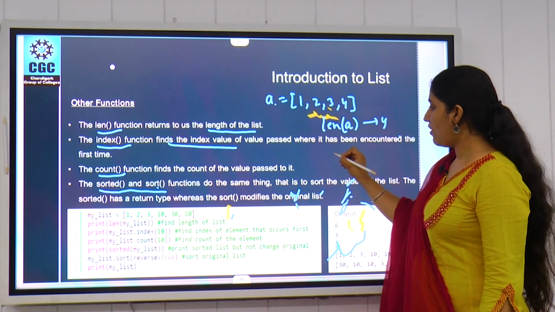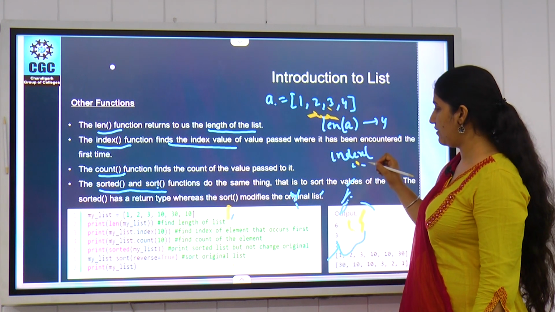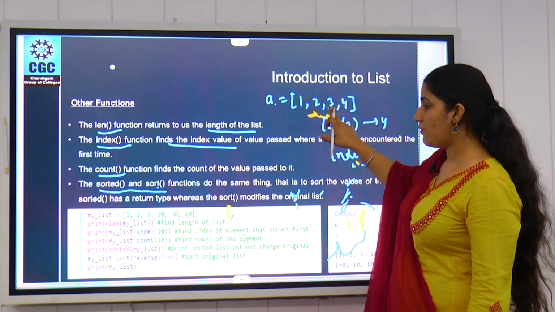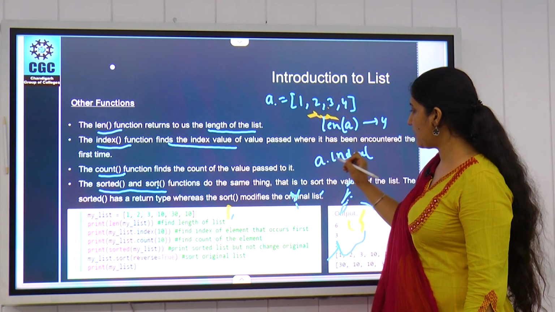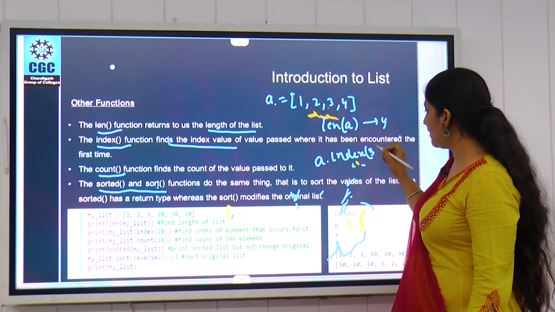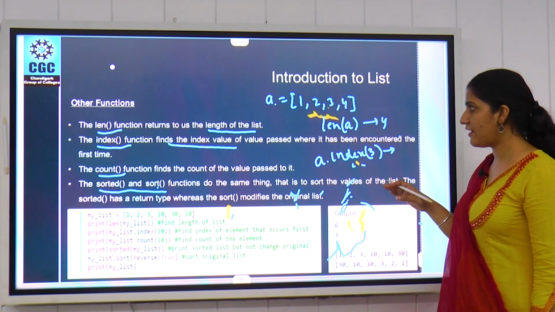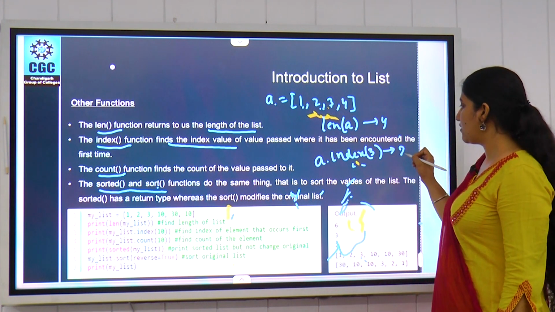If we want to find where an element is, like the location of this 3, you can use A dot index and write 3. It will give you the index value, or we can say address value, of this 3, which is 0, 1 and 2, and that is 2.